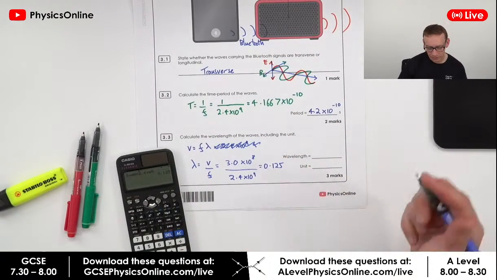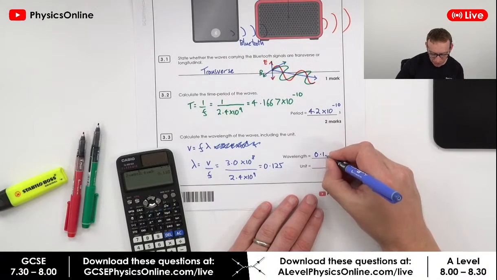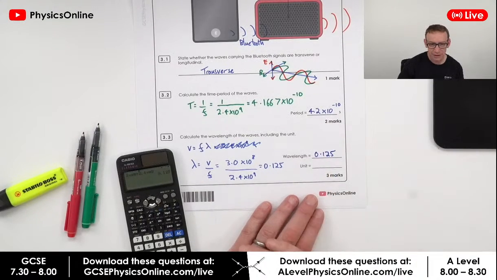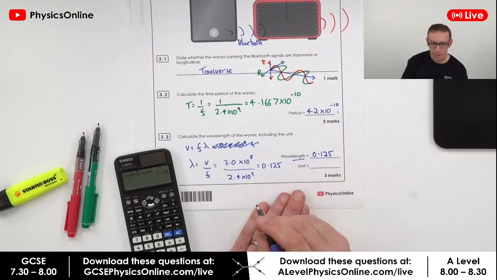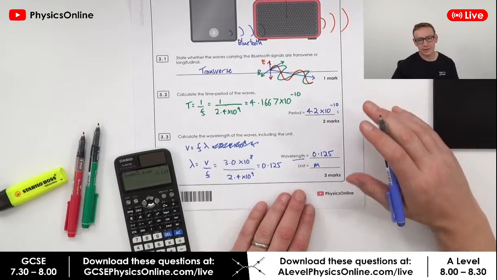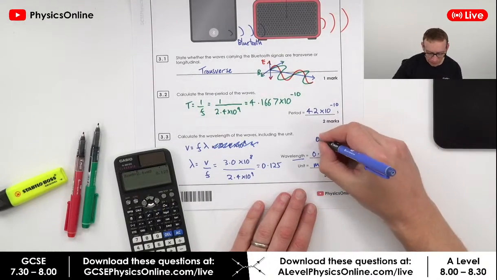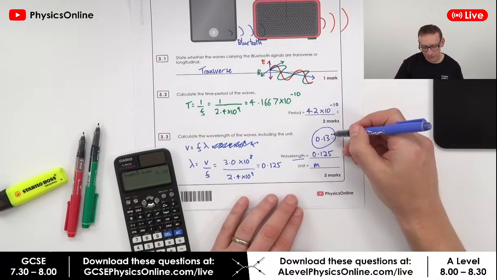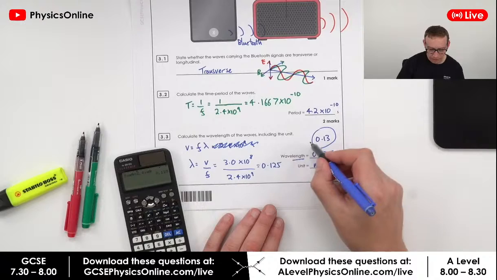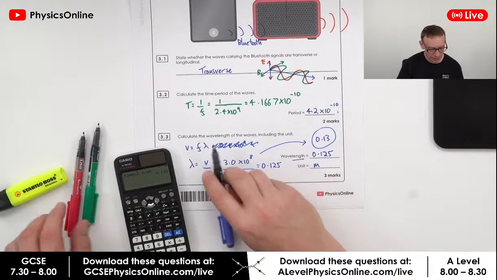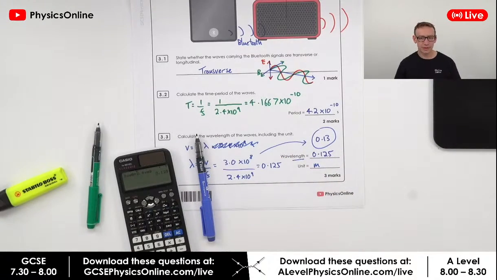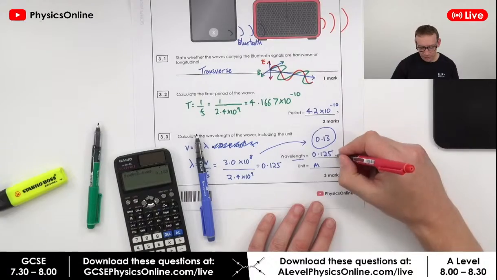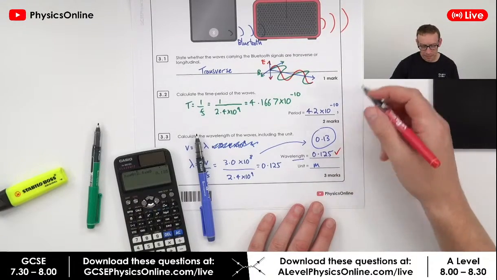So that answer is fine. So at GCSE, putting down a length of 0.125, and because it's a length, it must always be given in metres. That's fine for GCSE. You could also write it as 0.13 if you wanted to be really pedantic, because that's given to two significant figures, like the raw data that we have over here. But at GCSE, they're not too fussy normally for things like this. So either of those would get you the mark.